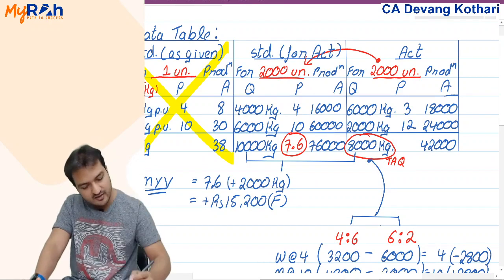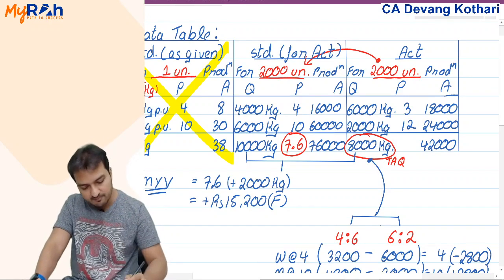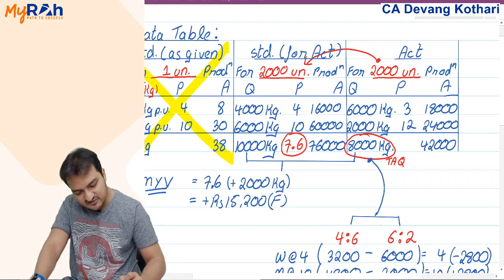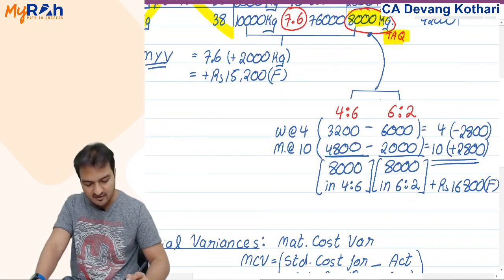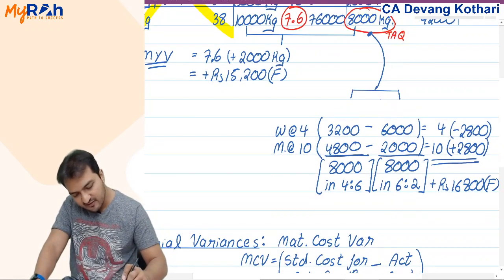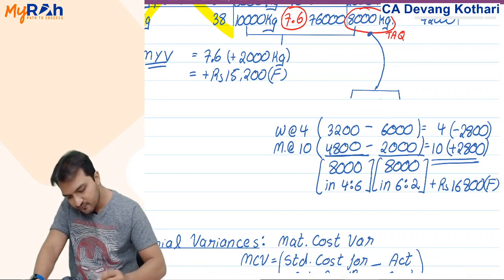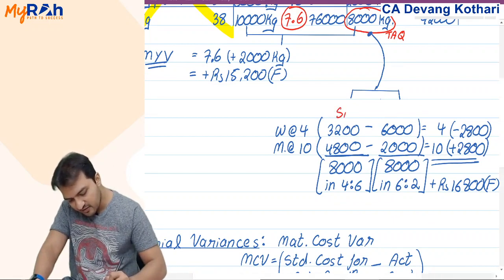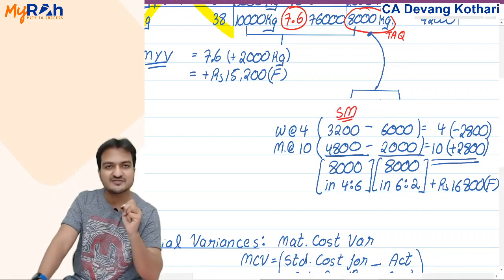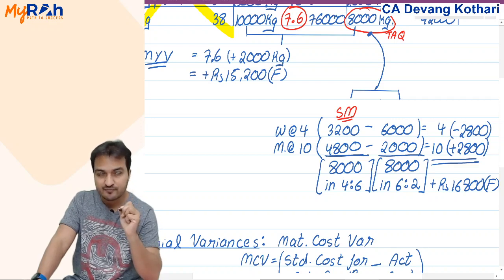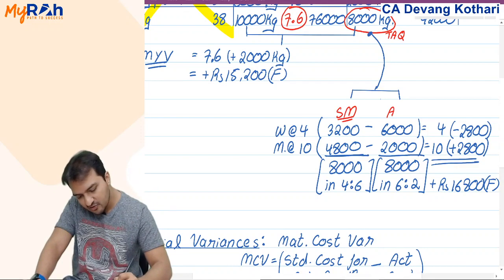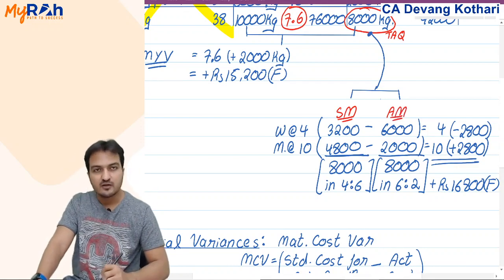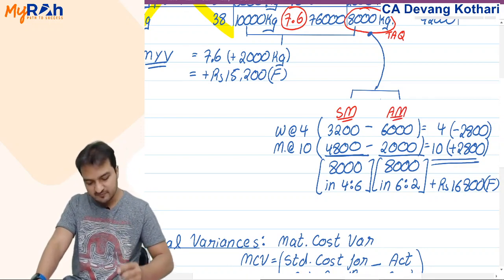Please write that in your data table also. This is something you will keep missing out. Why is this called TAQ? Because it is actual quantity total. This is my total actual quantity, and the formula says that you first take total actual quantity in standard mix. The word mix means ratio. You first take TAQ in standard mix, then you take TAQ in actual mix. Now when I say standard mix, mix means ratio.